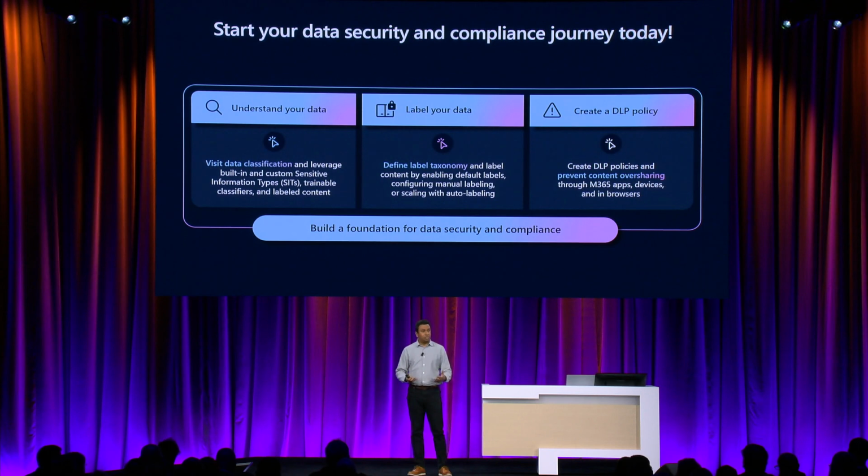The last, of course, is as a data strategy, you must have data loss policies in place. And this is where some of the tools that we provide are going to be super useful to you. This foundation is essential for your Copilot journey. Now, before I go into the actual demo, I'm going to do a little bit of grounding on what the demo is going to look like, because I'm going to do about 10 minutes of demos, and it's going to be fast forward on a lot of things. Let me set that context for you.